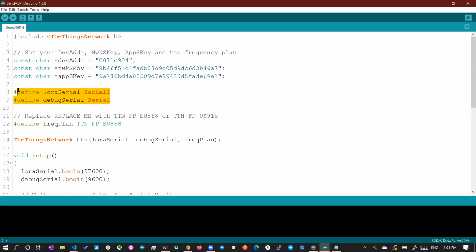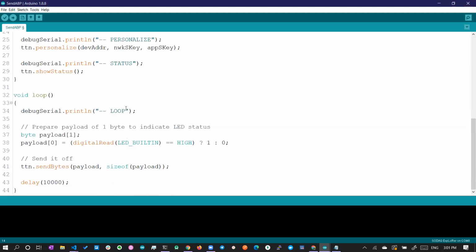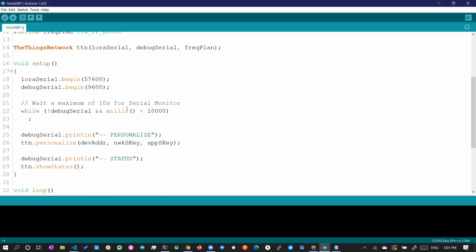And now we have created a new object instance for the TTN class. Okay. And now in void setup. So remember in Arduino, you will have two blocks. One is the void setup block, another is the void loop block. The void setup block is run only once, used to initialize all the parameters.